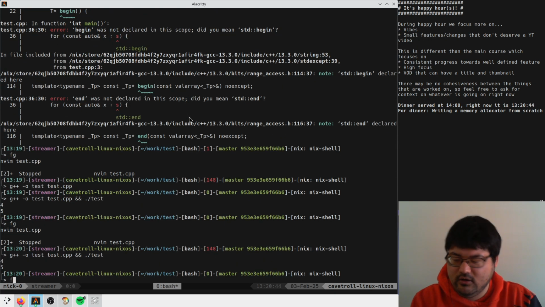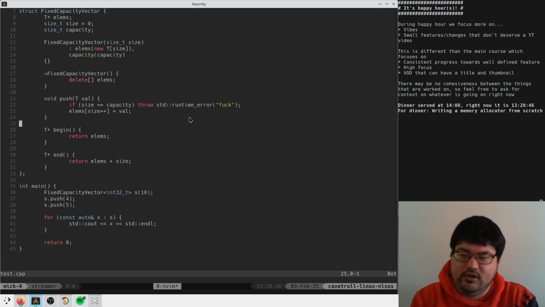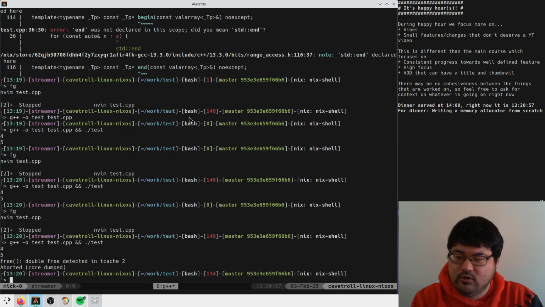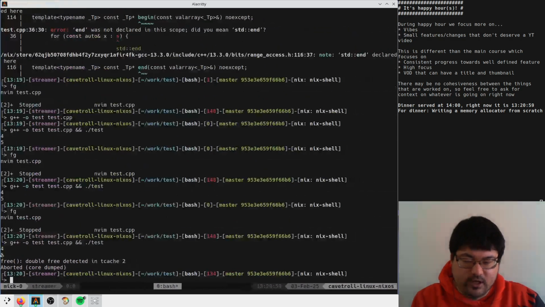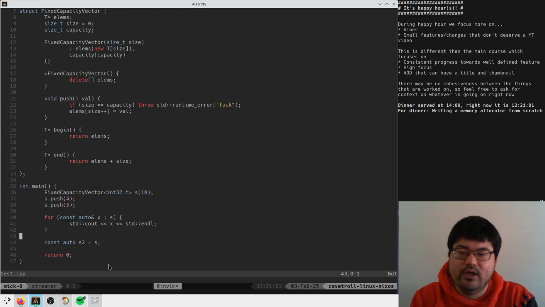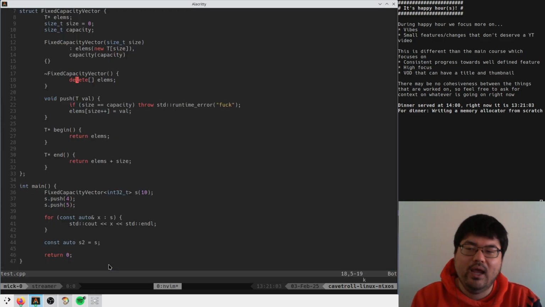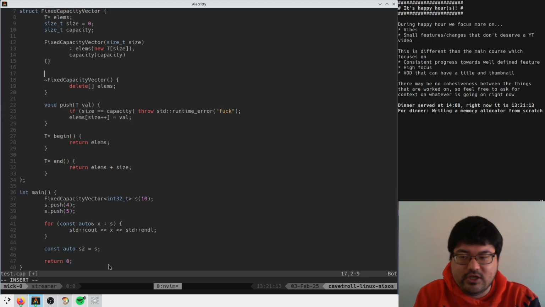Really? Okay, cool. So in this case, say we want to copy this vector. S2 equals S. Double free detected, right? Okay, so if we assign this thing, now we have to make a special copy constructor, right? A special copy constructor to say, we need to actually allocate a new set of elms and capacity and size and copy all that over.